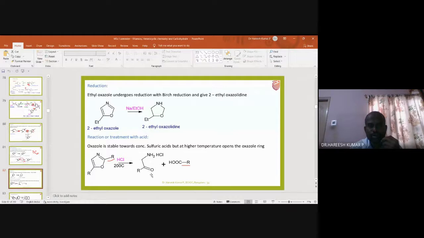So there will be a breakage. It means that oxazole undergoes ring opening reactions with acid at high temperature, giving rise to beta amino ketones and carboxylic acid.